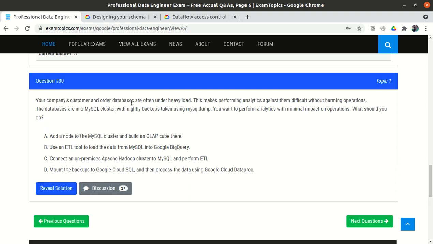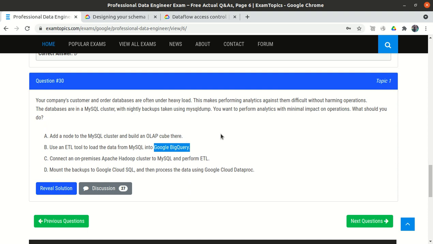So extract the data, transform the data and load the data from MySQL into Google BigQuery. But see one thing: to extract the data from MySQL, again we need to perform some operations, right? Again we are putting some heavy load. It's okay that we are putting it into Google BigQuery, where we can perform the analytics operation.